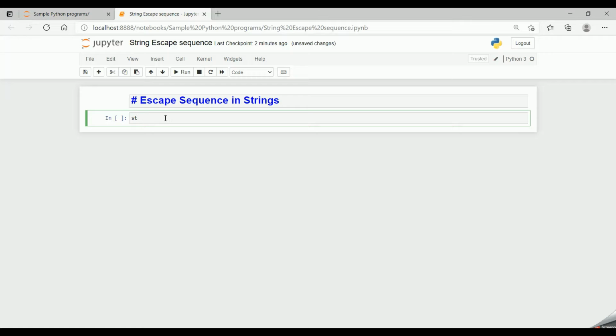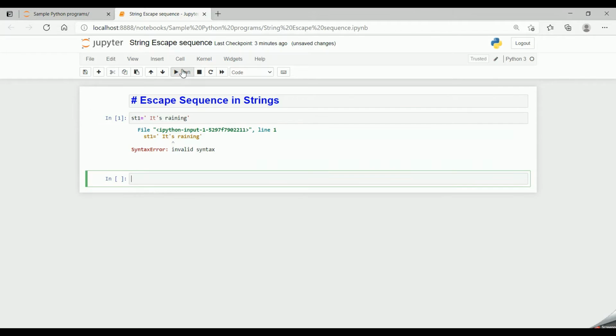Suppose my st1 has a value in single quotes. I am writing it's raining, and then close the quotes. So here it's raining itself has a single quote. So how does the Python interpreter get to know whether it's a part of the string or the end of the string? Now if I run this code, we get an error saying invalid syntax, because there is a single quote within the string itself.